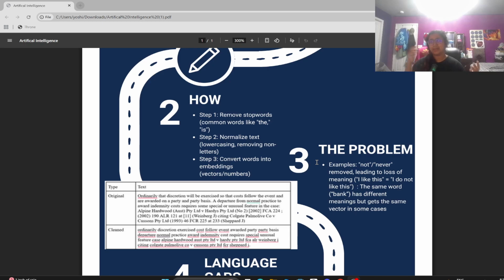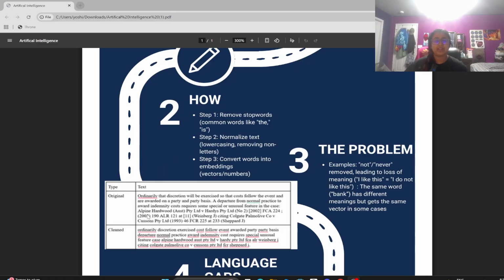The first thing that happens is that it removes common words that don't have a lot of statistical meaning, words like "the" or "is," sometimes pronouns. And then it will lowercase the text and remove almost all punctuation. And it will then convert the words into embeddings. Embeddings are vectors of numbers.